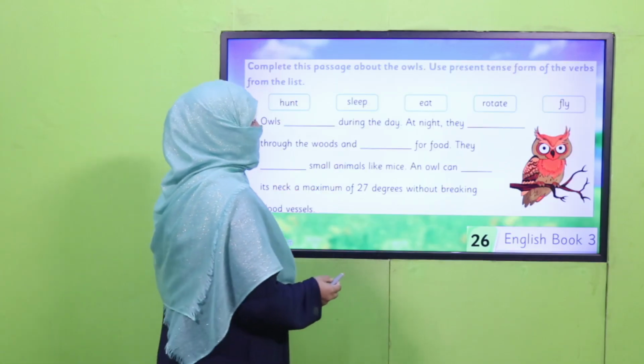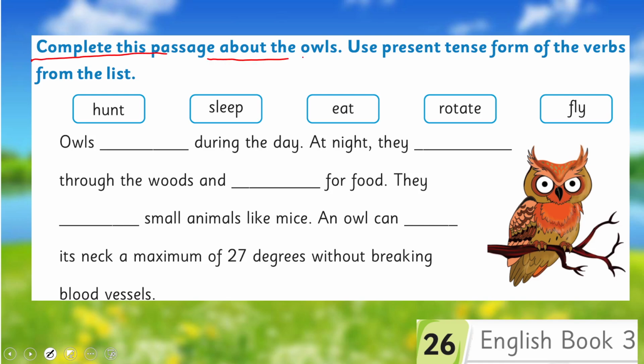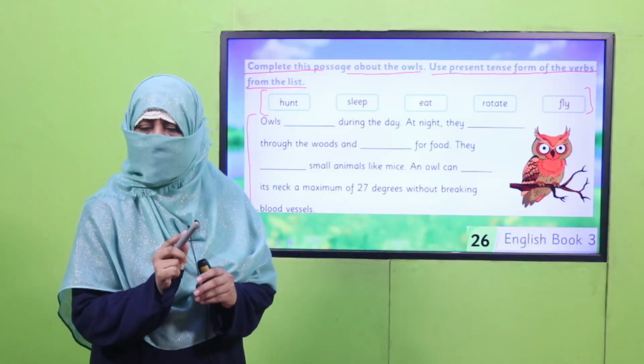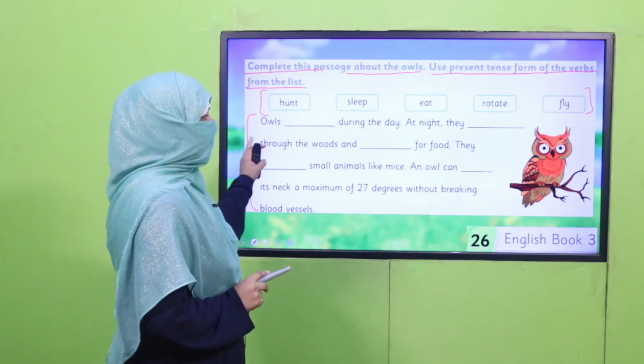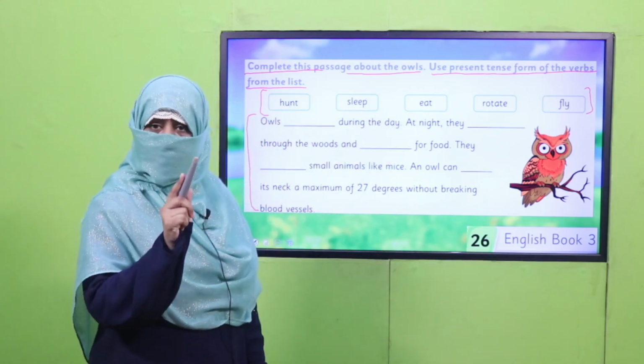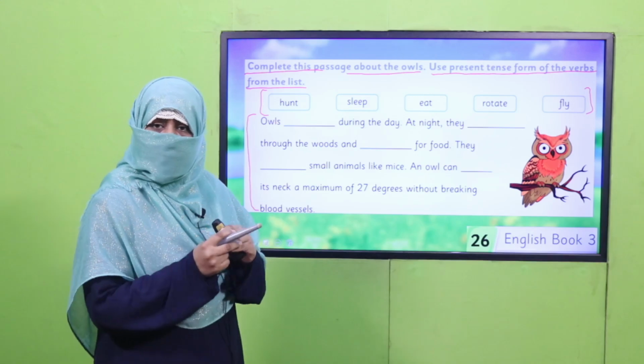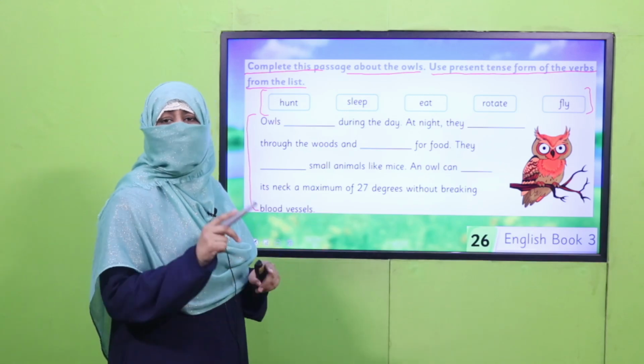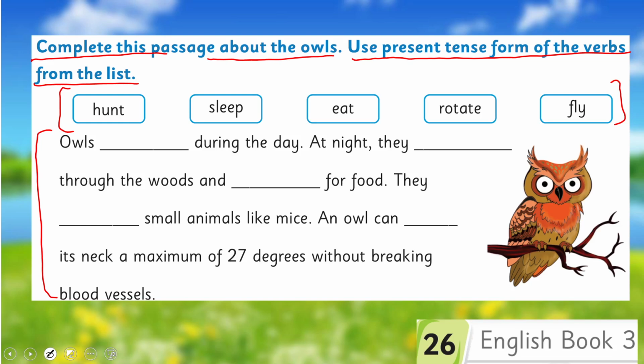Now let's practice this. What you will do: complete this passage about owls, use the present tense form of the verb from the list. The word bank is given here, and this is a paragraph about owls. You will use these words and complete it. Whatever we have learned, it's time to practice that. Pause the video and complete these words by taking the words from the word bank. Be careful, if there is any verb which refers to he, she, it, you have to add s or es. So pause the video and practice it.